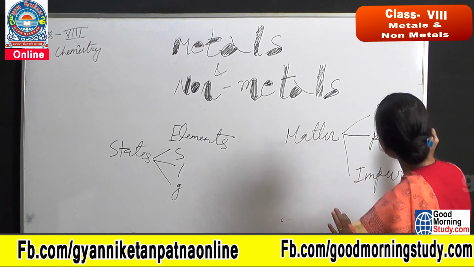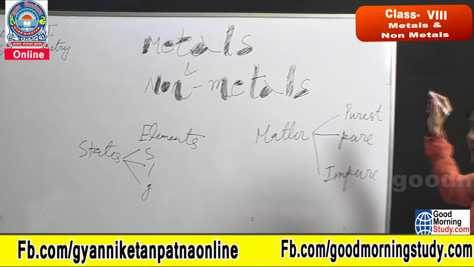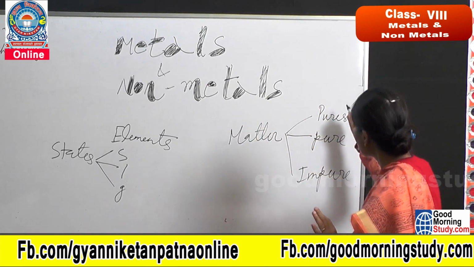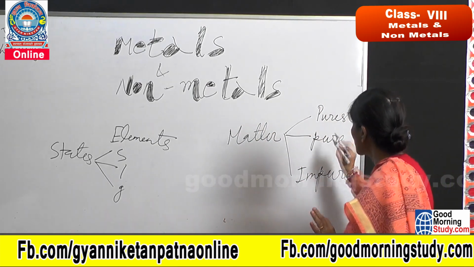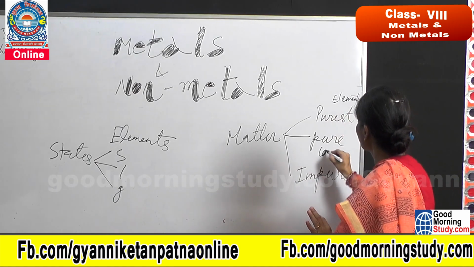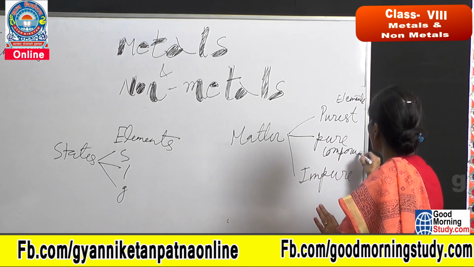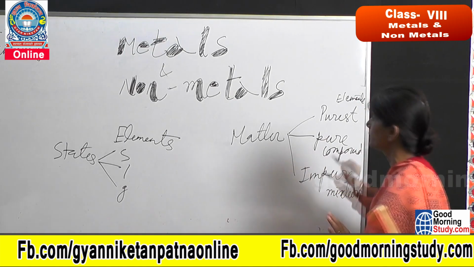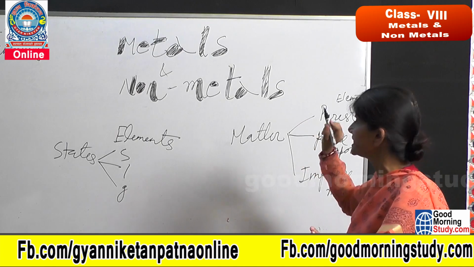Here we are taking up the purest form as our target, because metals and non-metals are elements, and elements are the purest form, compounds are the pure form, and mixtures are the impure form. So in this class we will study the elements, because metals and non-metals are elements.